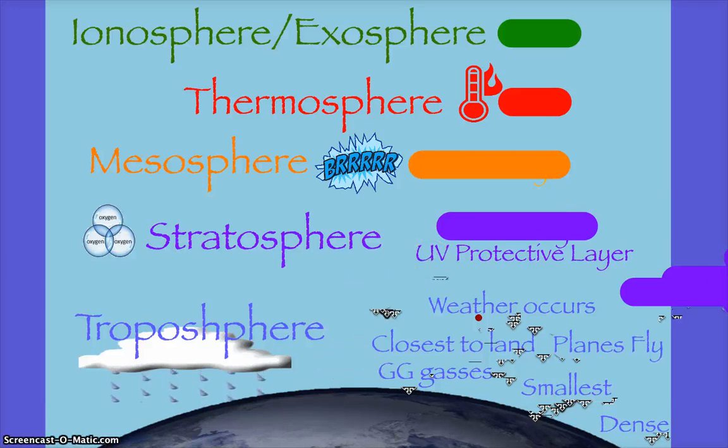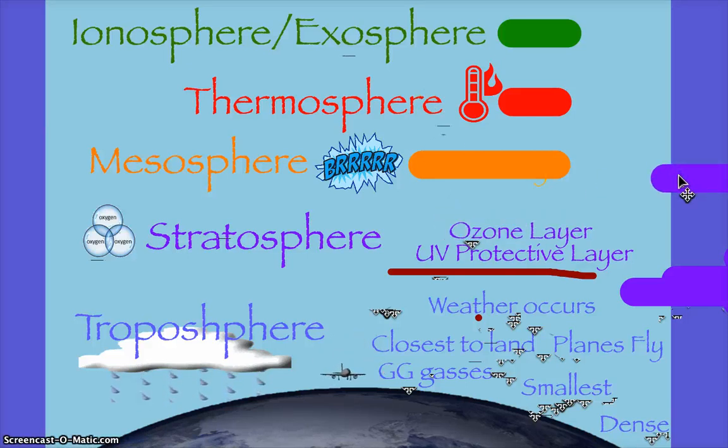and we're going to be talking about everything that happens in the troposphere, which impacts you, except this. The only thing we talk about in the stratosphere is this issue, which is what? What protects us from UV rays? Ozone layer. So the ozone layer is part of the stratosphere, which is the second layer of the atmosphere. So ozone is not a layer in the atmosphere. Ozone is a molecule, O3, which is packed, or should be, I should say, in the stratosphere. There's a hole there, meaning those molecules are becoming depleted.